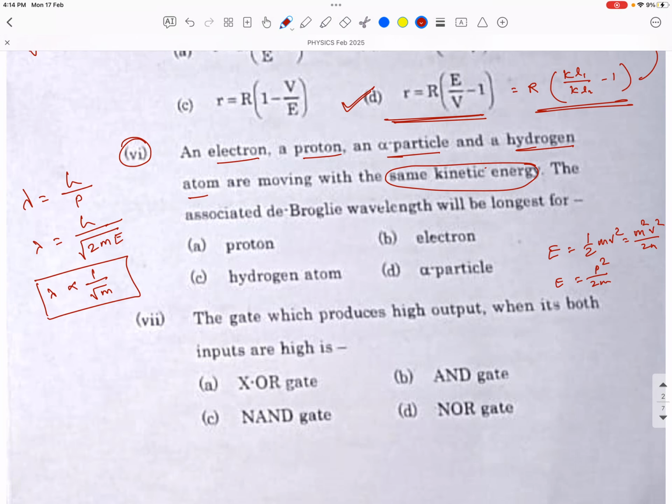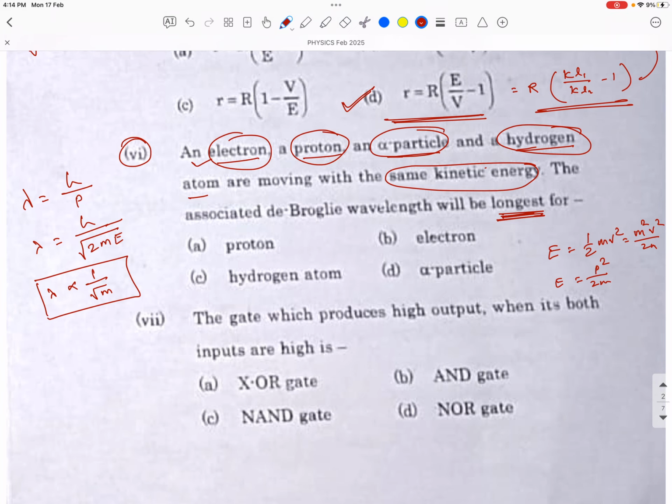So here we have to find out the longest wavelength. Longest wavelength means we have to find the particle whose mass has an inverse relation. Less mass means the wavelength is longest. If you compare electron, proton, alpha particle and hydrogen, then mass is less for the electron.